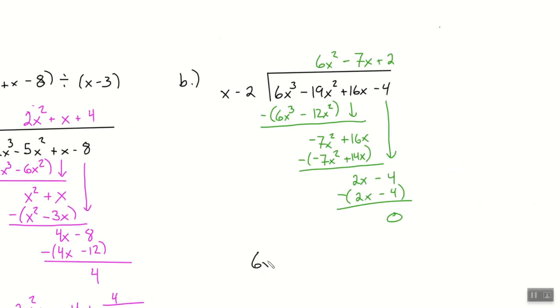Right now, I have this thing, 6x cubed minus 19x squared plus 16x minus 4. And if right here, right now, I said, factor this. It's not a trinomial, so now you can't use your A times C stuff. You might try grouping, maybe, depending on how much you remember it, but you're not going to group it. Does anybody feel like you could factor this right now?